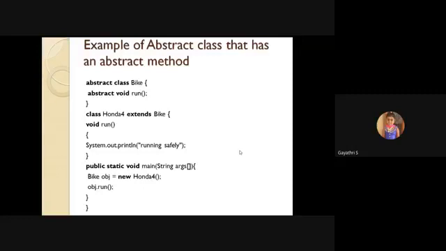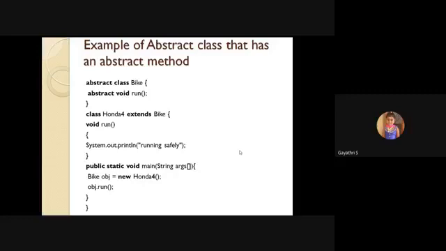So in the abstract class, the run method has no implementation, since it is an abstract method in bike. But Honda 4, the class that extends bike, should give the implementation detail of run. So just avoid abstract in Honda 4. No need to put the abstract keyword in Honda 4 because here you are giving the implementation detail. So void run, just one printing statement, running safely.